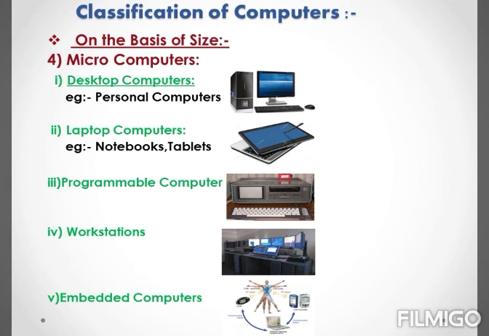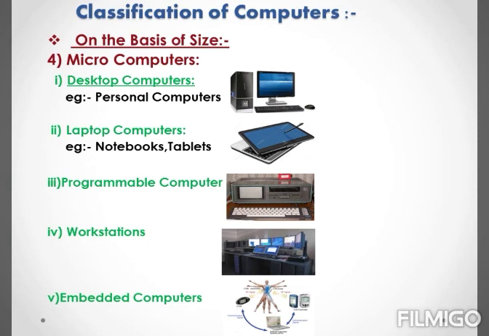The next are workstations. It is the computer intended for individual use which is faster and more capable than a personal computer. These are the computers dedicated to a user or group of users engaged in business or professional work. Understood? It can be a terminal in a network also.